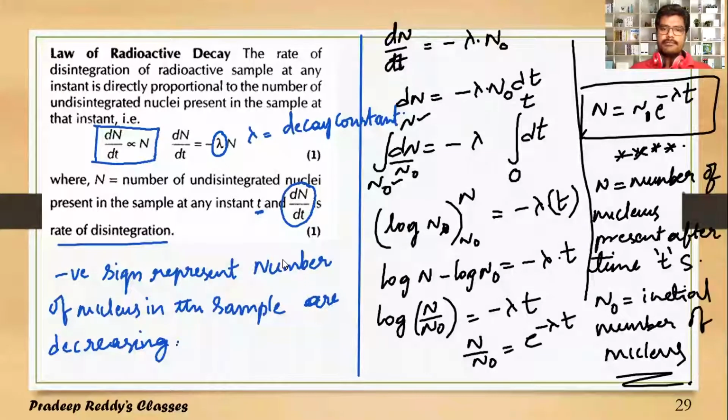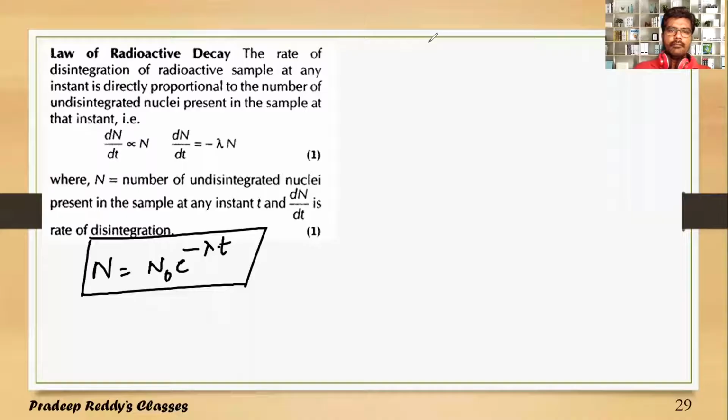N is the number of nuclei present after some time t. Yeah. So we already have derived this equation. N is equal to N naught e power minus lambda into t.